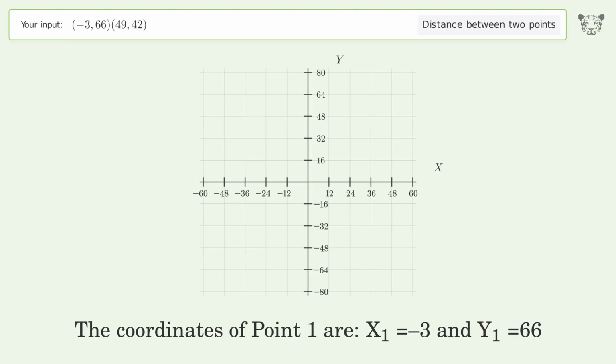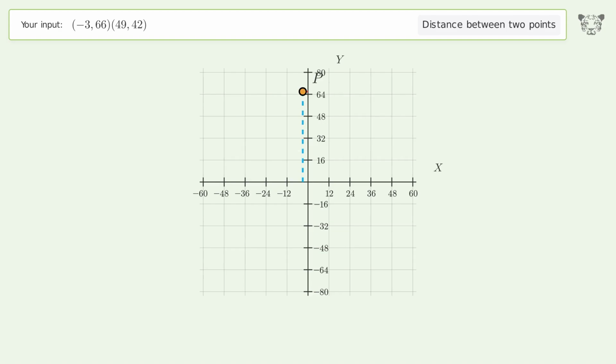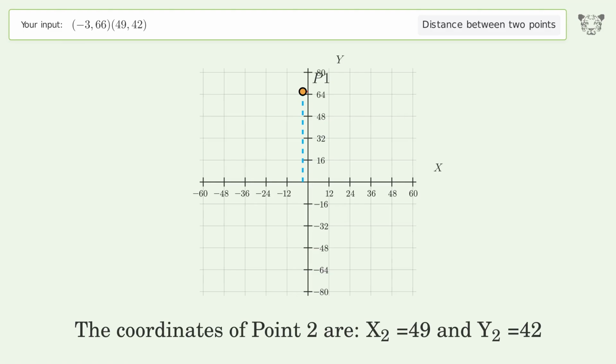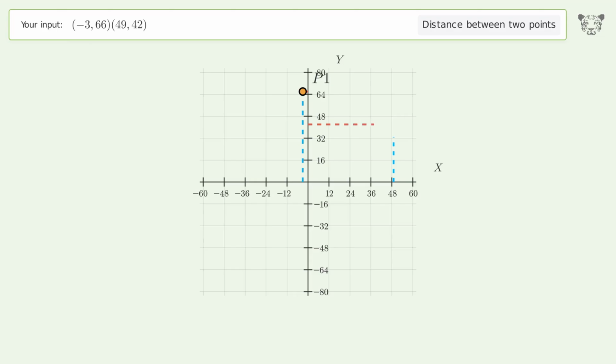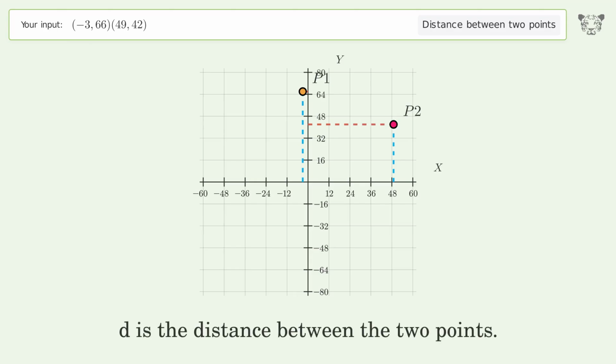The coordinates of point 1 are x1 equals -3 and y1 equals 66. The coordinates of point 2 are x2 equals 49 and y2 equals 42. D is the distance between the 2 points.